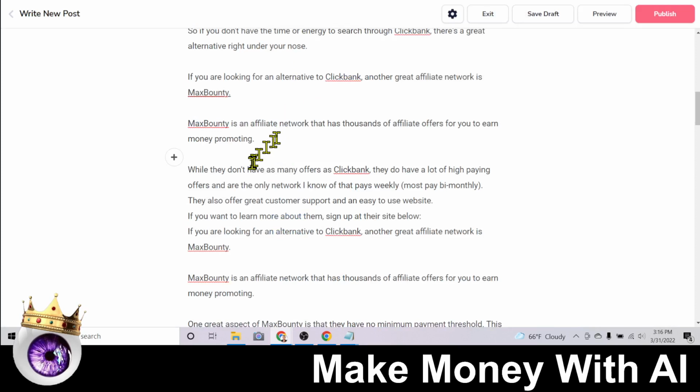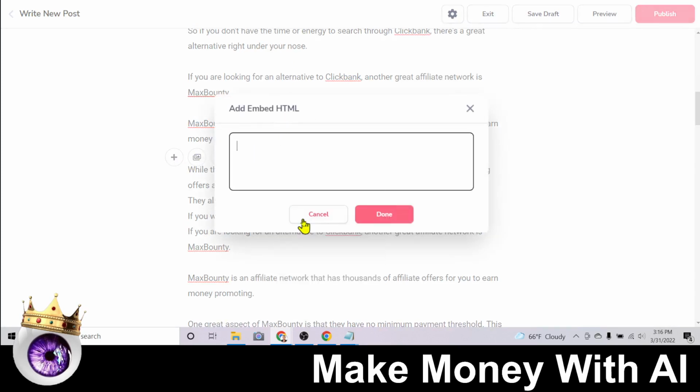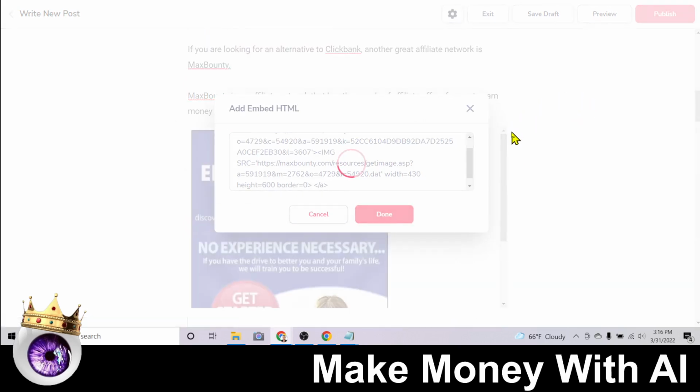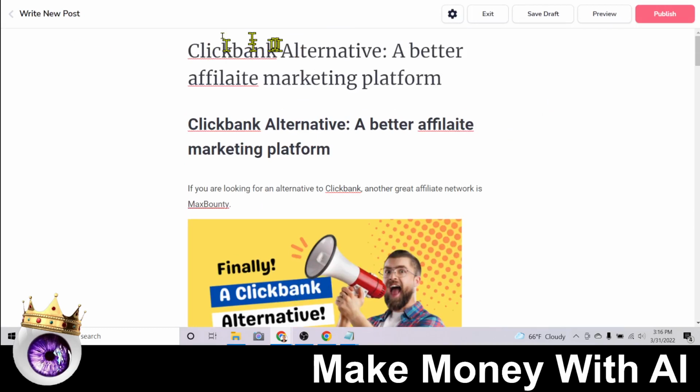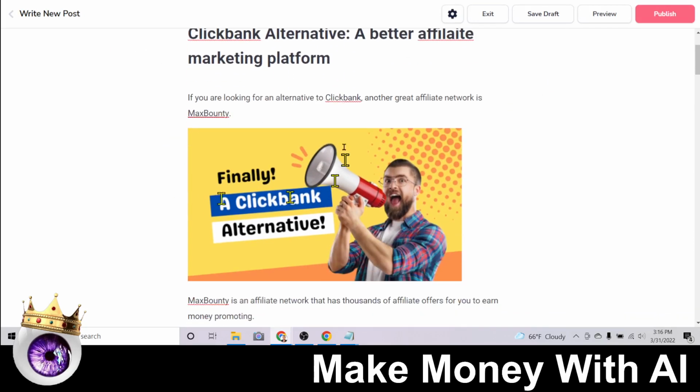So now we're back over at Grooveblog. We're going to click this plus. We're going to click embed HTML. So boom, we paste that one in there. Give it just a second, and now look at that. We have our blog. Someone finds this blog, ClickBank Alternative. There they have it, Max Bounty.